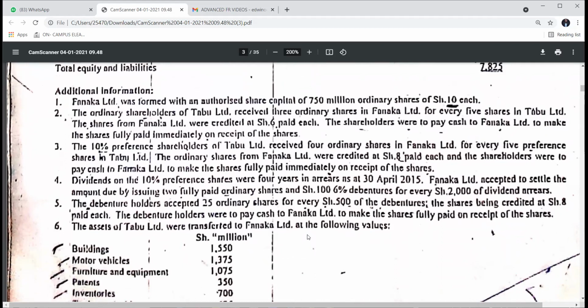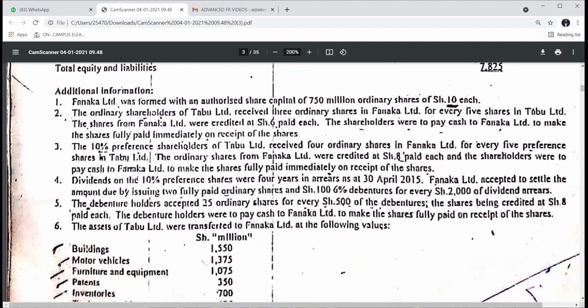Note 5, the debenture holders accepted 25 ordinary for every 500 of the debentures, with the shares being credited at shillings 8. So remember that the debenture holders received ordinary shares which were credited at 8. So what about this balance? They continued saying the debenture holders were to pay cash. So it's like they are again subscribing to the ordinary shares which they received from Fanaka, by paying cash to make the shares fully paid. So again, we have to record the cash which Fanaka received.